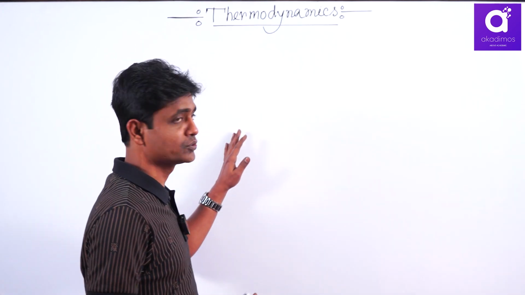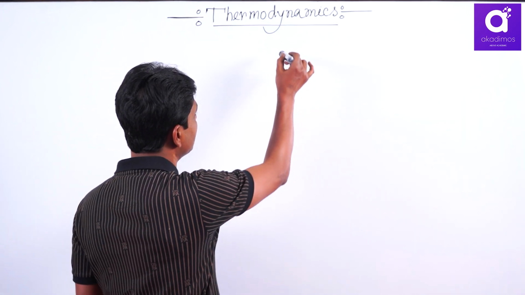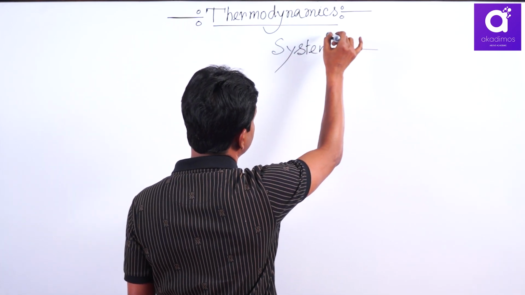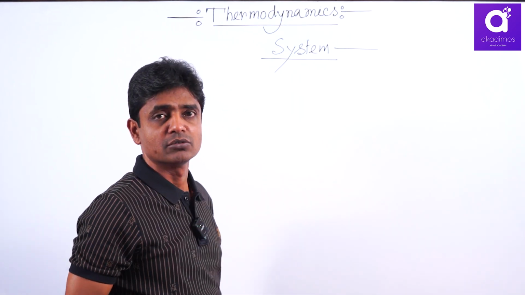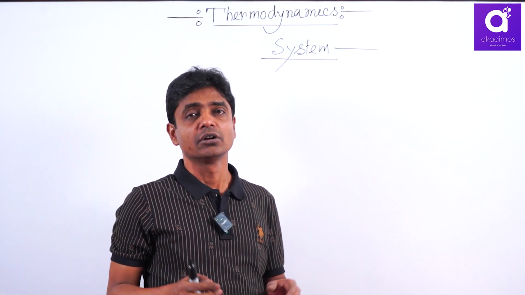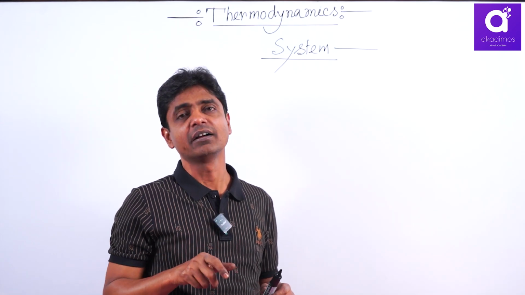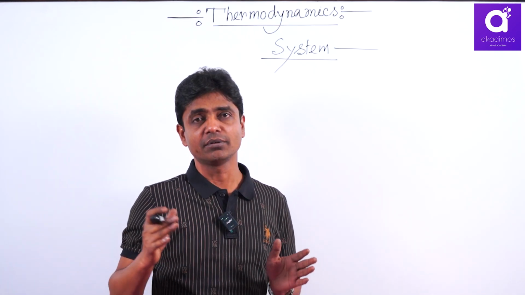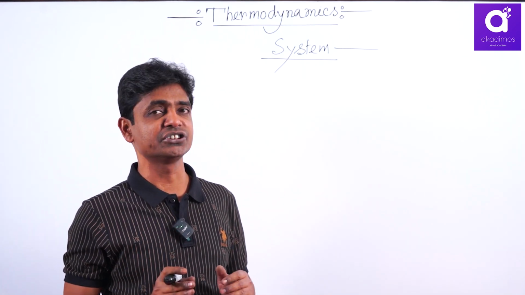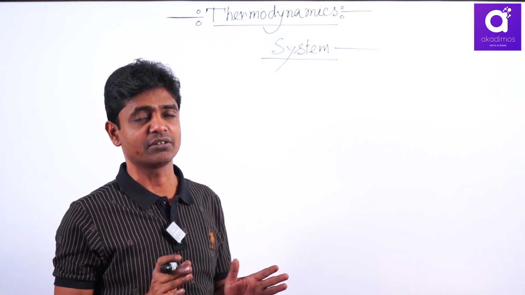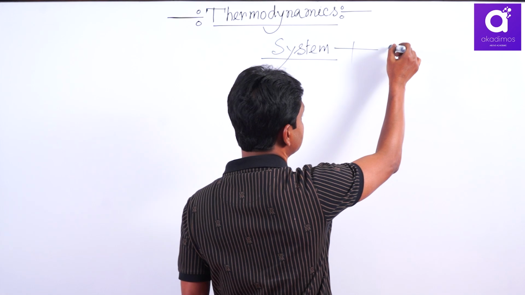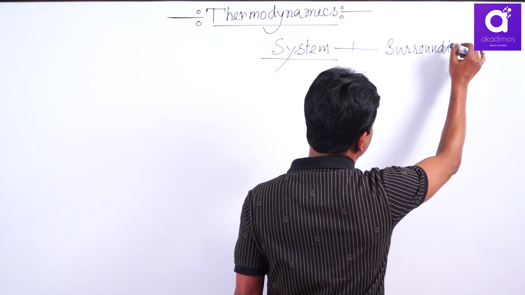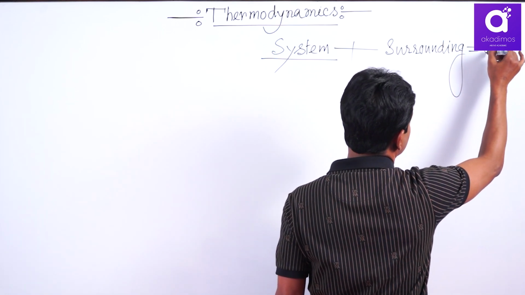Now some basic terms associated with thermodynamics. First you have to know the system. That system is a part of the universe where we are focusing or from where we are taking data and doing analysis. That part may be divided from the rest of the universe by an imaginary wall or a real wall. That is our system, and this system plus the rest of the universe is called surroundings, and system plus surroundings equals the universe.